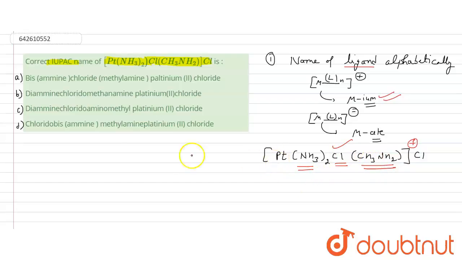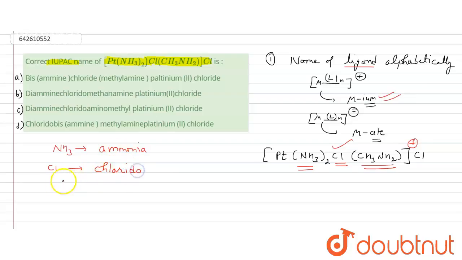So we have three ligands. That is ammonia, so I can write here ammonia. And the other one is Cl, chlorine, so I can write here chlorido. I can write it clearly.